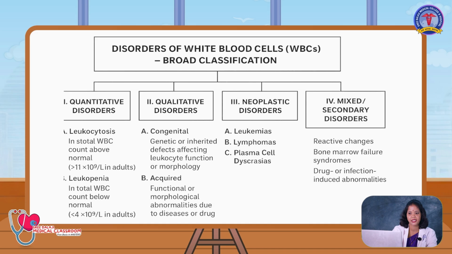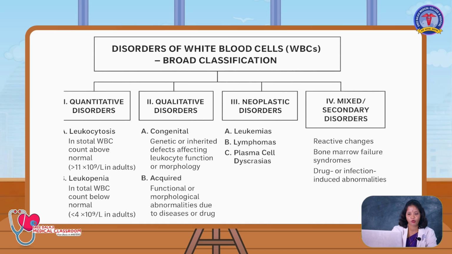Disorders of white blood cells, broad classification: it is broadly divided into quantitative disorder, qualitative disorder, neoplastic disorders and mixed secondary disorders. In quantitative disorder, leukocytosis is an increase in the WBC count of more than 11,000 (10 power 9 per liter) in adults, and leukopenia is a total WBC count of less than 4,000.